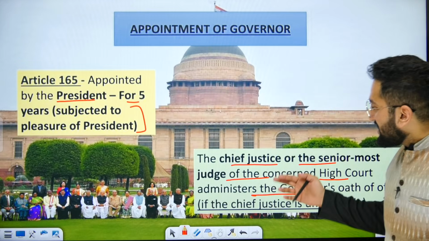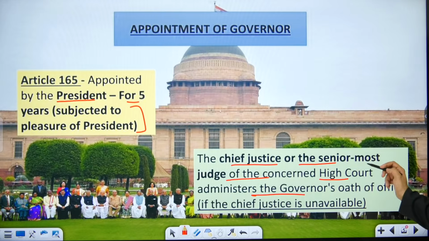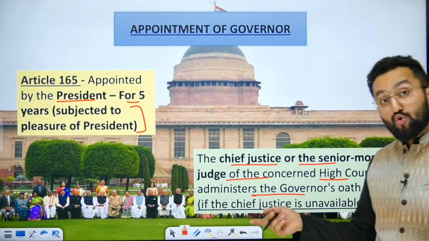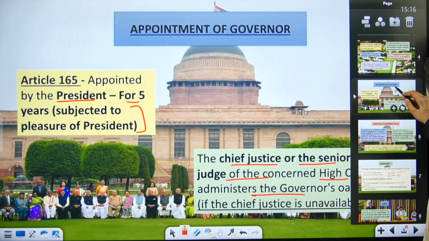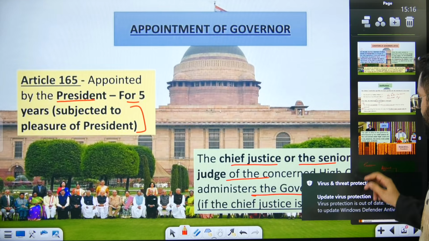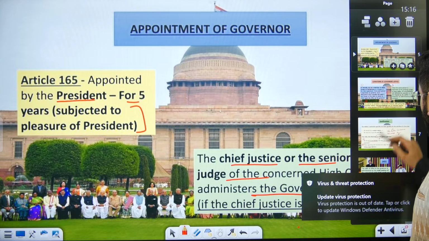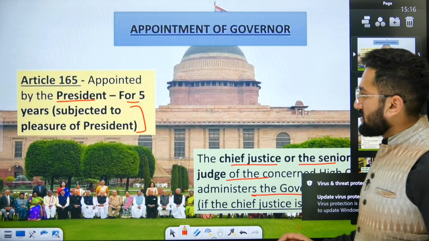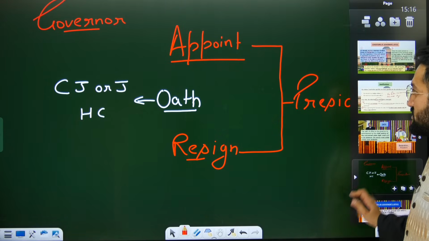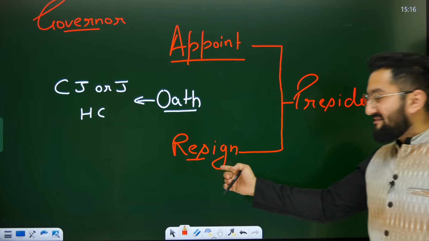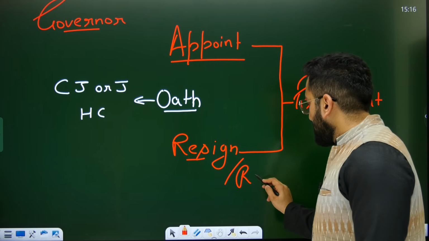Okay. Now, what about the oath? The Chief Justice or the senior-most judge of the High Court is responsible for giving the oath. For that, you can just easily remember this. Yes, I think it is visible to you. Appointment and resignation, meaning resignation or removal.